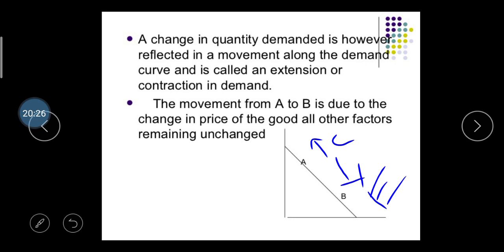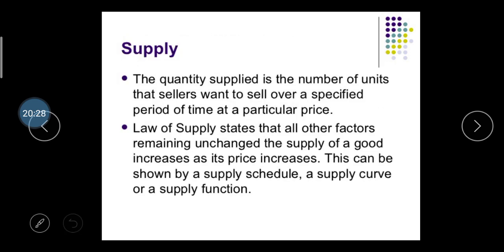Okay. Then, the next point is supply. I hope you understand about demand, the law of demand. Then what does the law of supply mean? Here you assume that you are the producer. For the law of demand, you have to assume that you are working as a consumer.